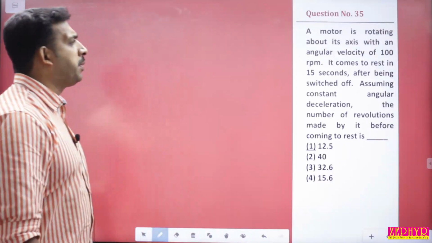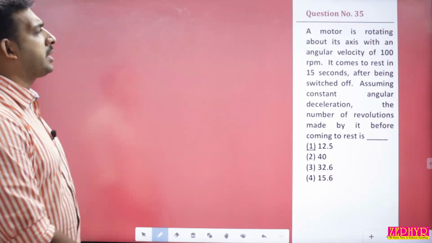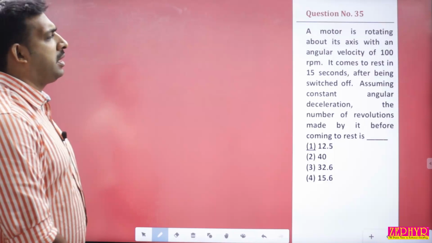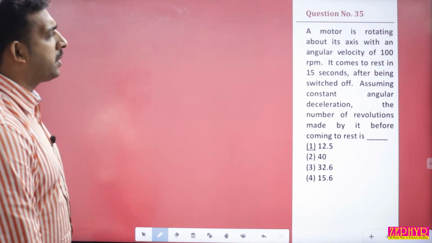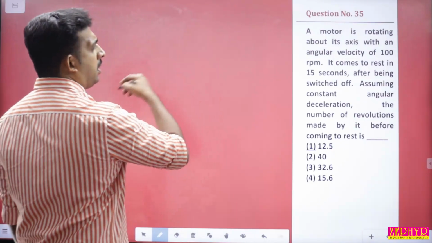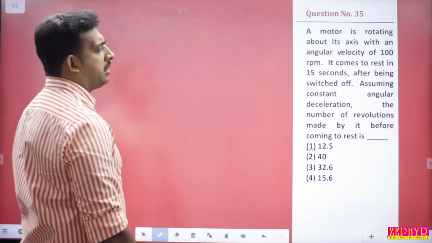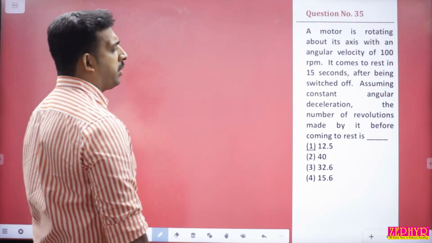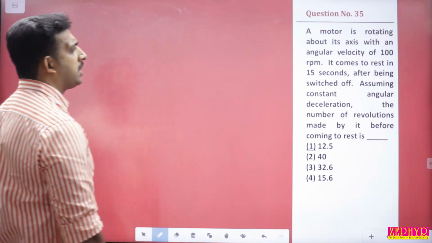Question number 35. A motor is rotating about its axis with an angular velocity of 100 rotations per minute. It comes to rest in 15 seconds after being switched off. Assuming constant angular deceleration, the number of revolutions made by it before coming to rest is equal to.